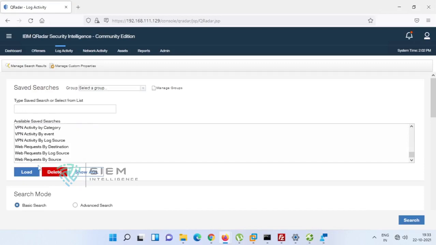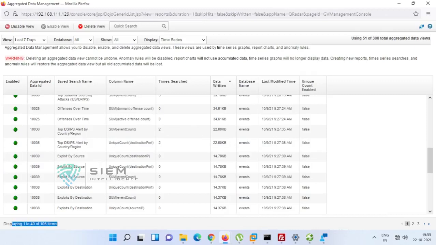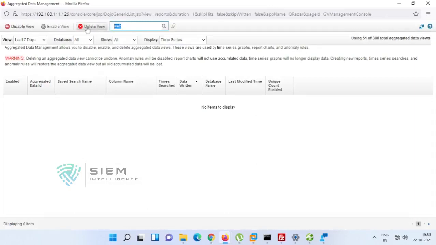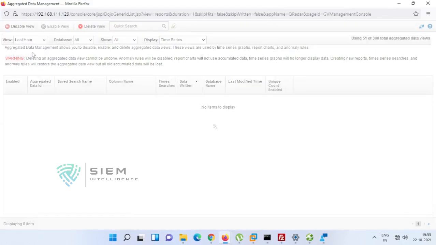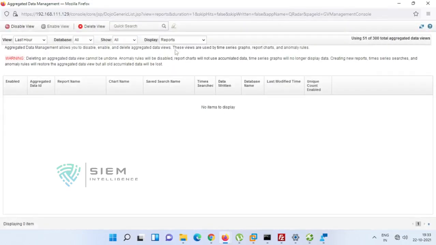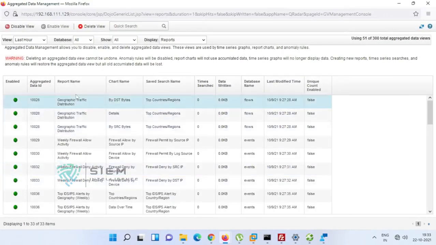See, if you want to see web requests by source, you can also see it in the system. Web request, you can check. It may not be in this one. It's okay, I'll show you. It may be in the last hour. Yeah, so I'll show you by time series.